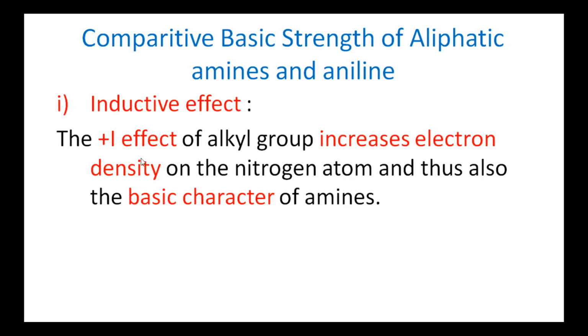That is, when a plus I effect group is attached to the amino group, then that increases the electron density on the nitrogen atom. Hence, the lone pair of electrons on the nitrogen atom is more available for protonation. So, such compounds have more basic character.